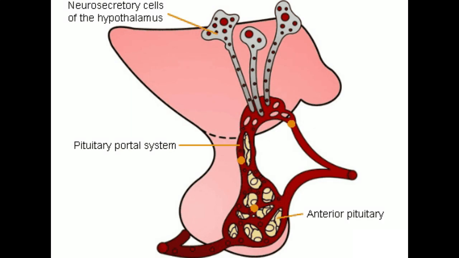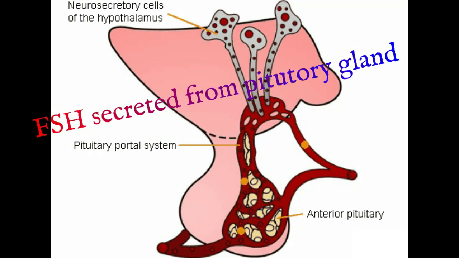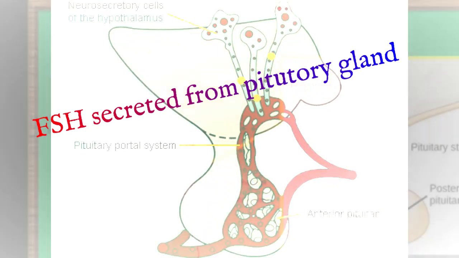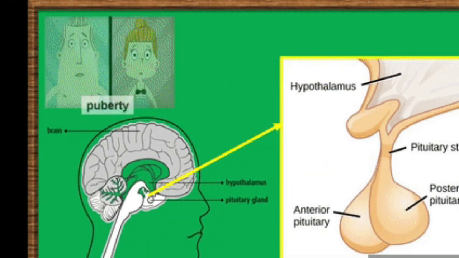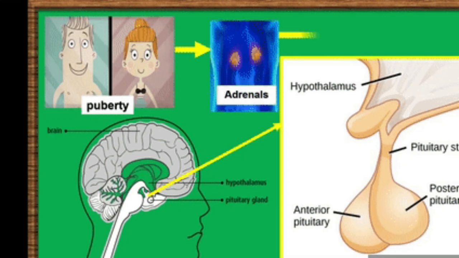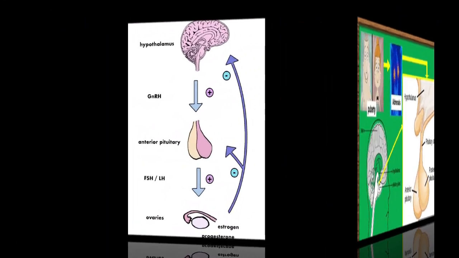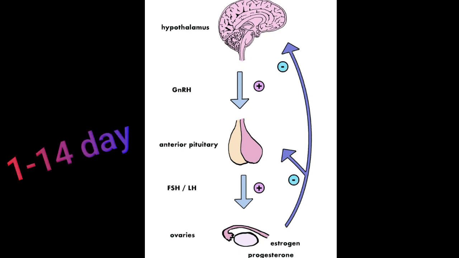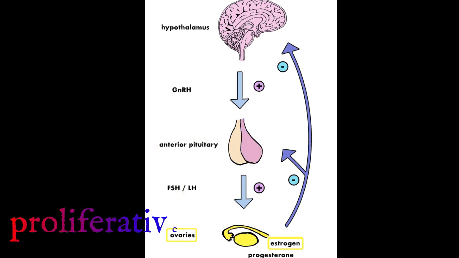Next, on this first to fifth day, follicle stimulating hormone secreted from the pituitary gland stimulates the development of the primary oocyte in the primary ovarian follicle. Now, the first to 14th day is the proliferative phase. This means it extends from the first day to the 14th day. It is called the proliferative phase.